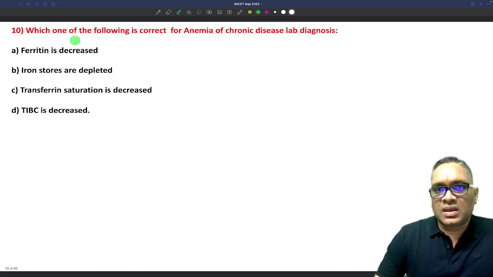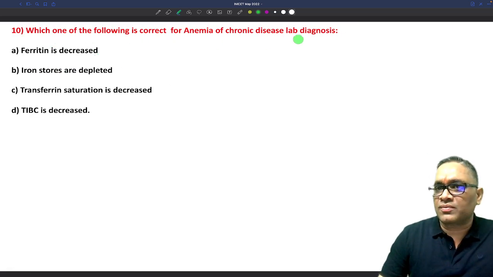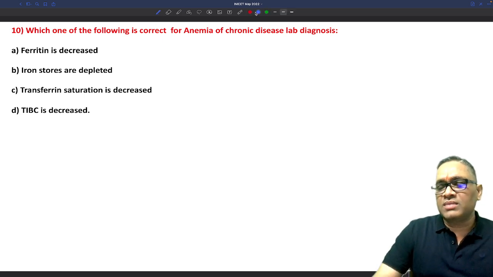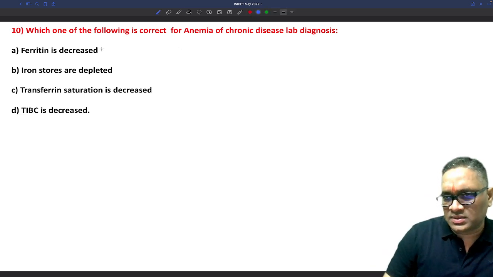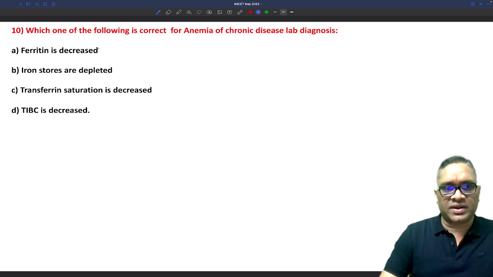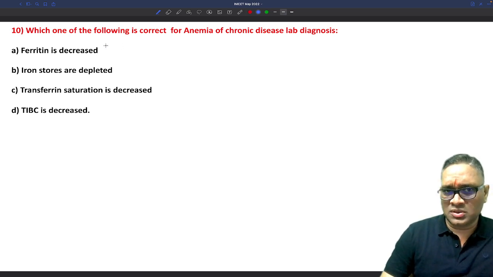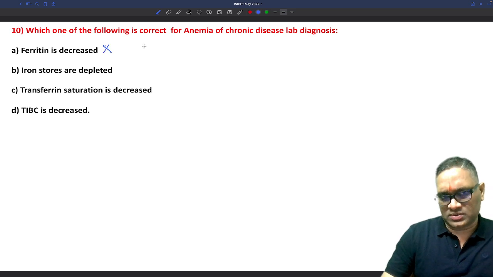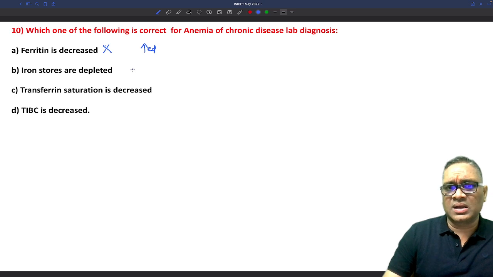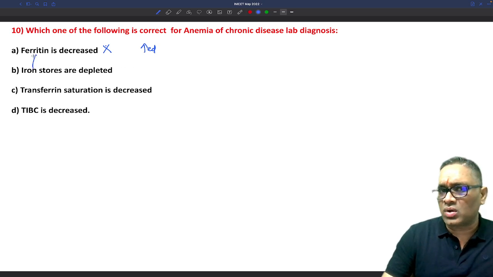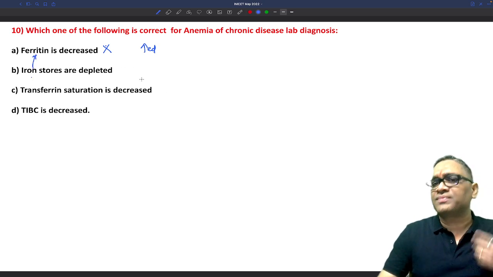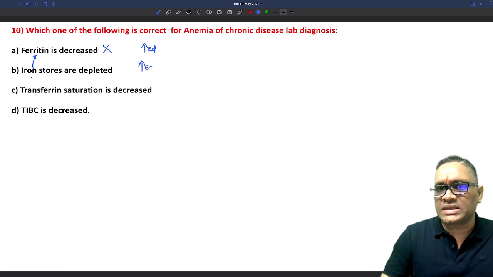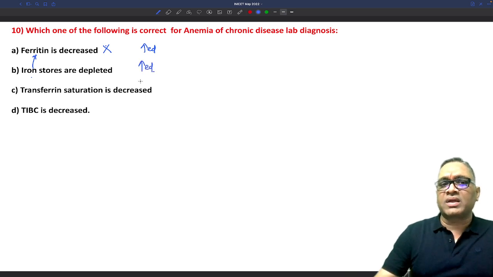Coming to the next question, which of the following is correct about the lab diagnosis of anemia of chronic disease? So what will be correct in anemia of chronic disease? In anemia of chronic disease, ferritin is the storage iron. So storage iron is usually increased, it is not decreased, it should be increased. Iron store means ferritin only, right? So iron is stored in the ferritin form, so it should be increased, right? Iron storage form should be increased.